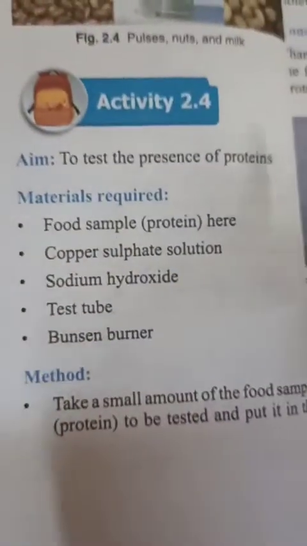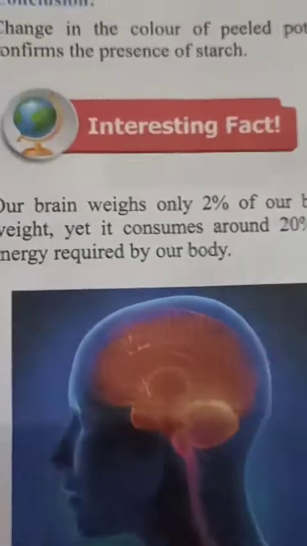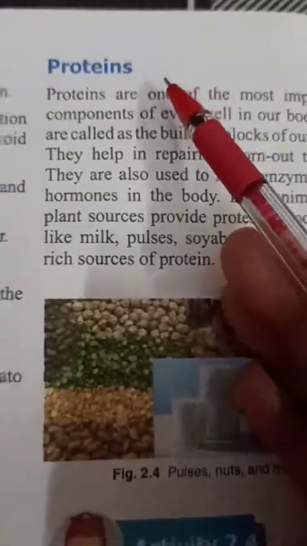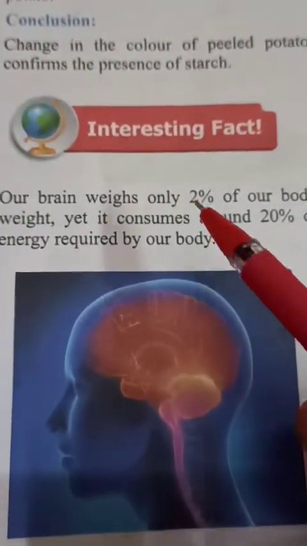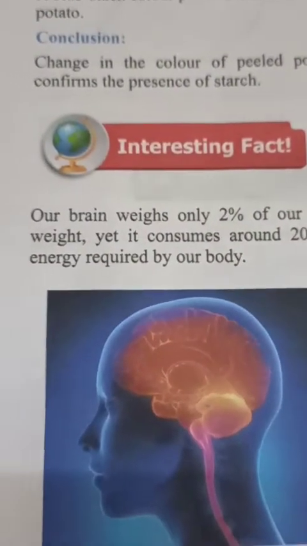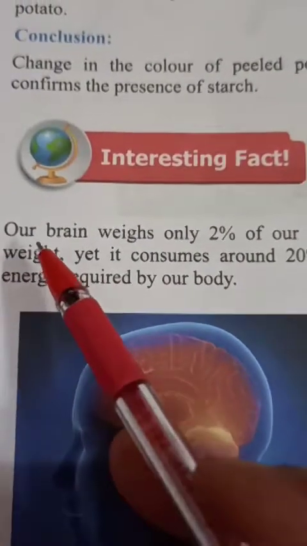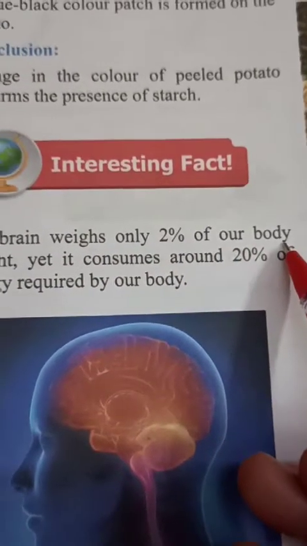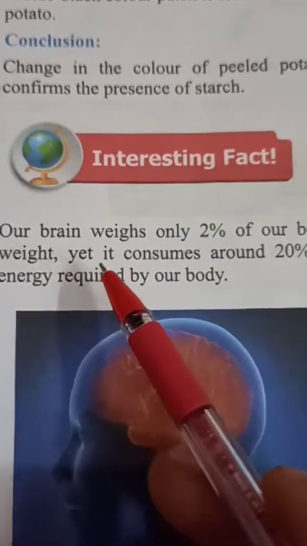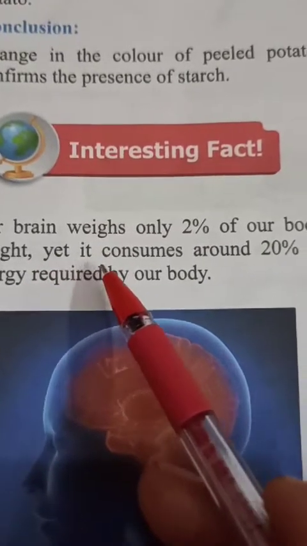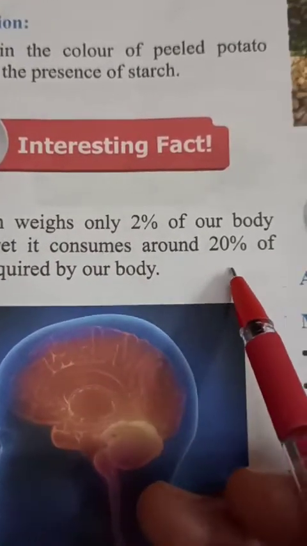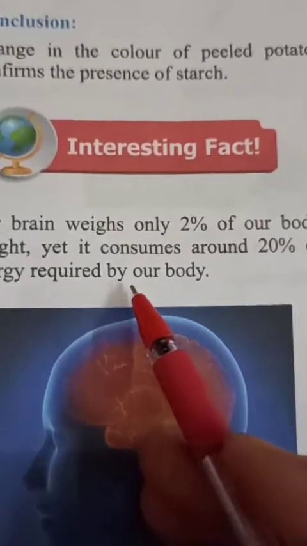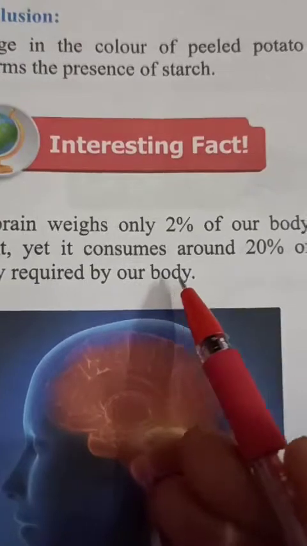The next nutrient is proteins. Before studying proteins, there is an interesting fact. Let's see what it is. Our brain weighs only 2% of our body weight, yet it consumes around 20% of the energy required by our body.